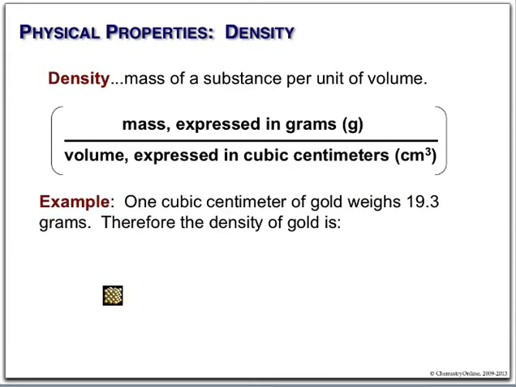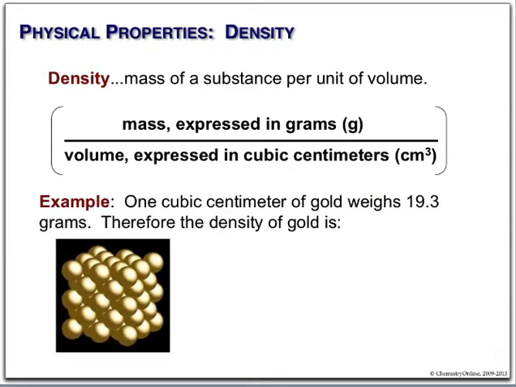For example, if we had 1 cubic centimeter of gold, and I tell you it weighs 19.3 grams, the density, mass divided by volume, is simply 19.3 grams per cubic centimeter.